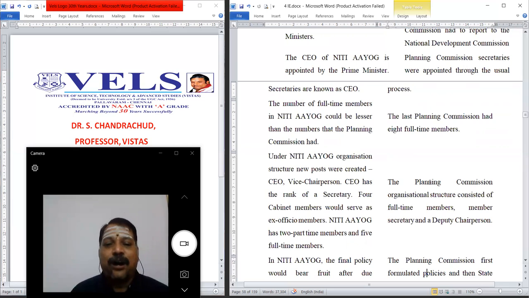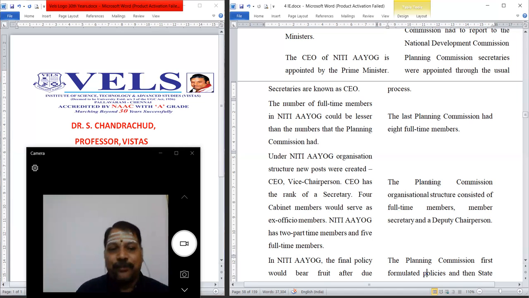Under the NITI Aayog organization structure, new posts were created, called CEO and Vice Chairperson, and the CEO has the rank of Secretary. 4 cabinet members served as ex officio members. The NITI Aayog has 2 part-time members and 5 full-time members. So apart from 5 full-time members and 2 part-time members, 4 cabinet ministers will be there in NITI Aayog and no financial part. They will give only advice and implementation. They will frame the policy.